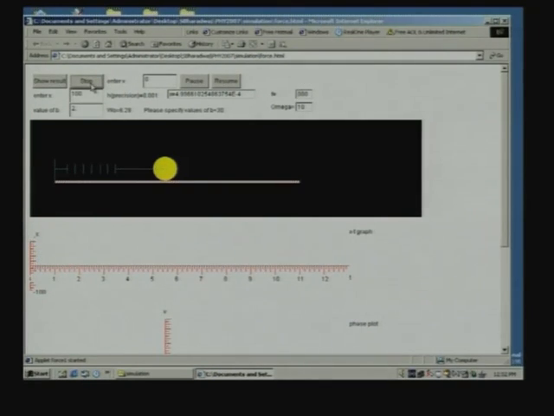So, let me summarize what we see in these simulations. We have looked at simulations varying the frequency of the driving force and also varying the damping. For low frequencies we found that you initially have transients. When the driving force has a frequency lower than the resonance, you initially have these transients, and then the transients die away and the oscillations go over to a steady oscillation at the frequency of the